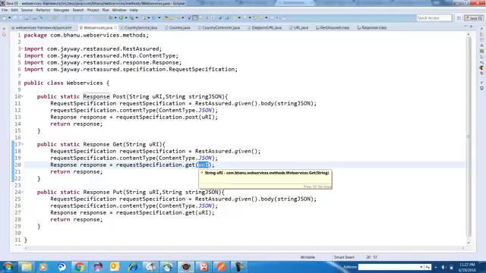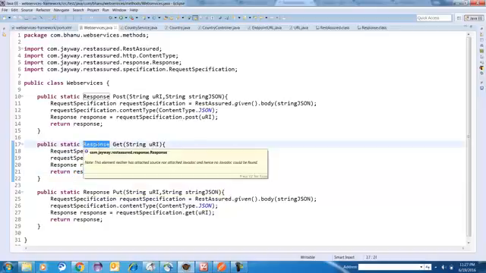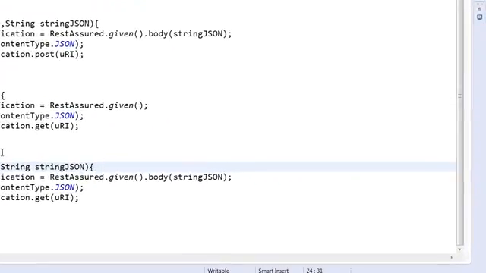When you post this, the server gives you back a response. So again this method will return a response. When this method is returning a response, your method return type should also be response. Similarly for put, put requires a body, and put requires an endpoint URL. So put requires a body and an endpoint URL.